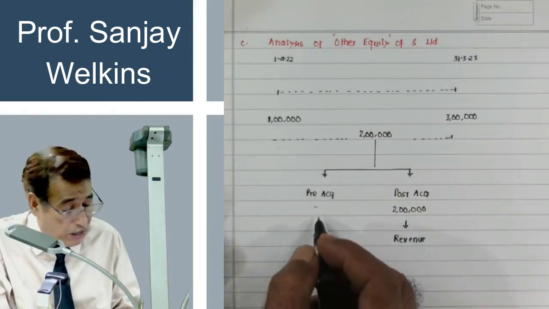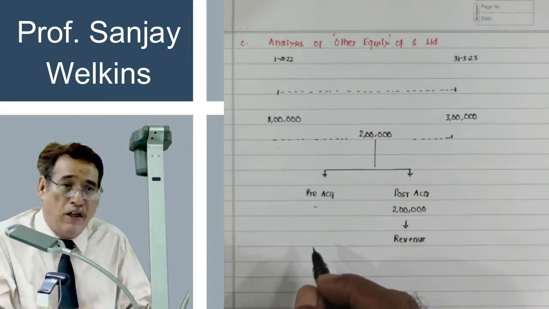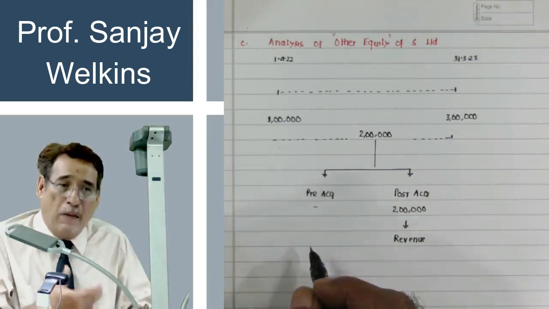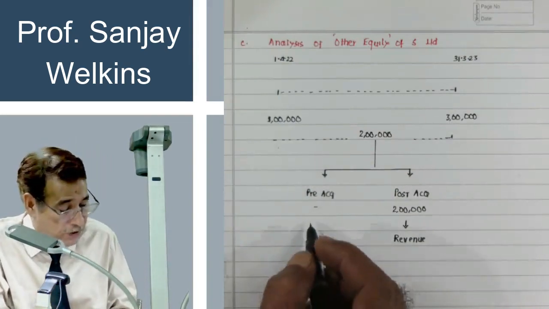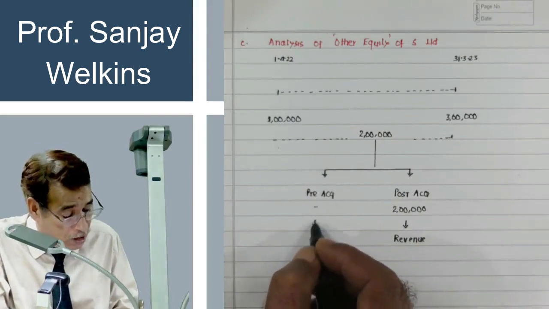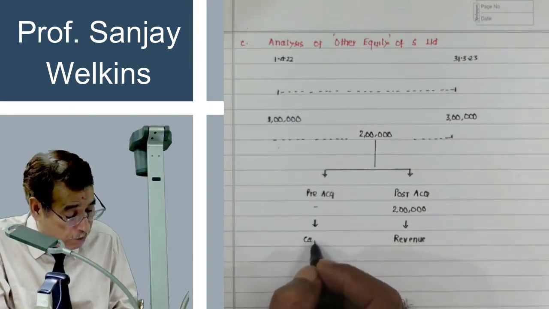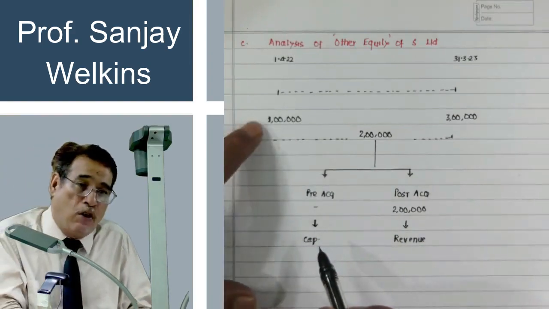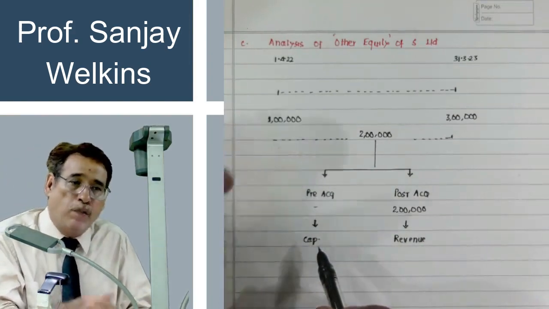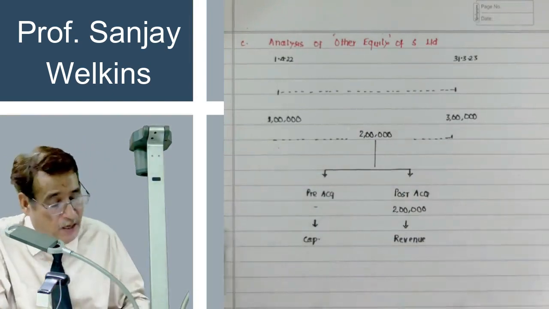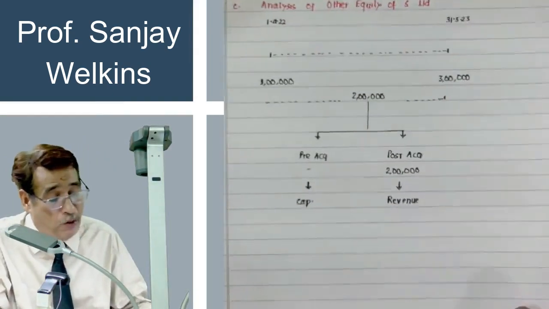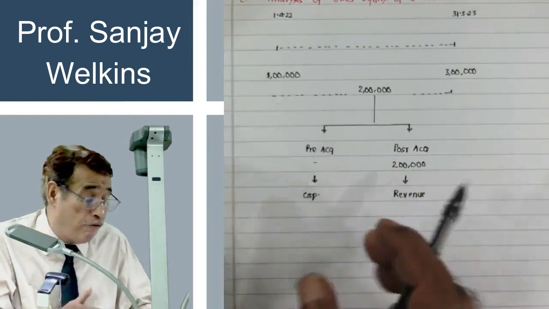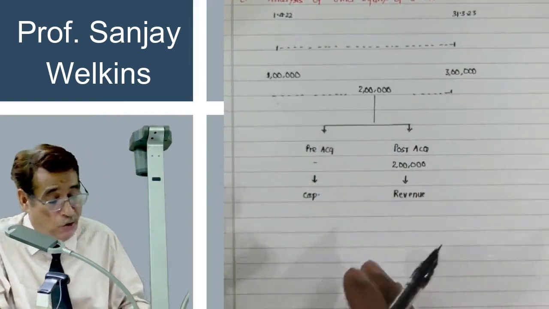And whatever profits which were earned prior to the date of control are known as capital profits or pre-acquisition profits. That means pre-acquisition profits are also known as capital nature profit, and these profits in this case are also of capital nature because these profits were earned in the last year. Correct? So that is how we will have to do the analysis of other equity of S Limited. But why we are doing that, immediately now you will come to know.